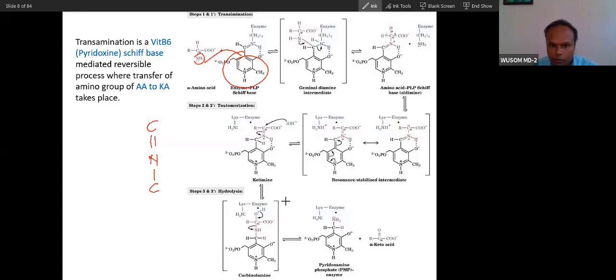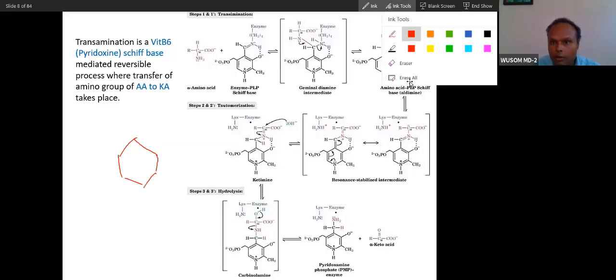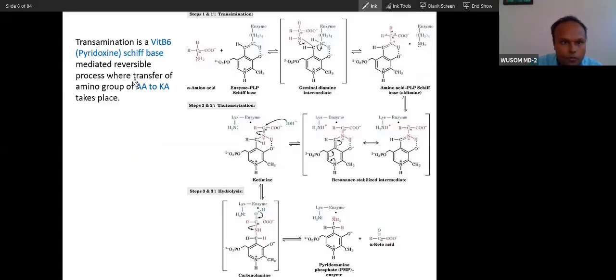For the intermediate, Schiff base formation will take away this nitrogen, the amine, and then it gives the amine to the other. That is what I want to say. This is pyridoxal phosphate, so that you will remember its structure. Pyridoxal phosphate has a ring structure. This is vitamin B6 function. So the intermediate pyridoxal phosphate will form.